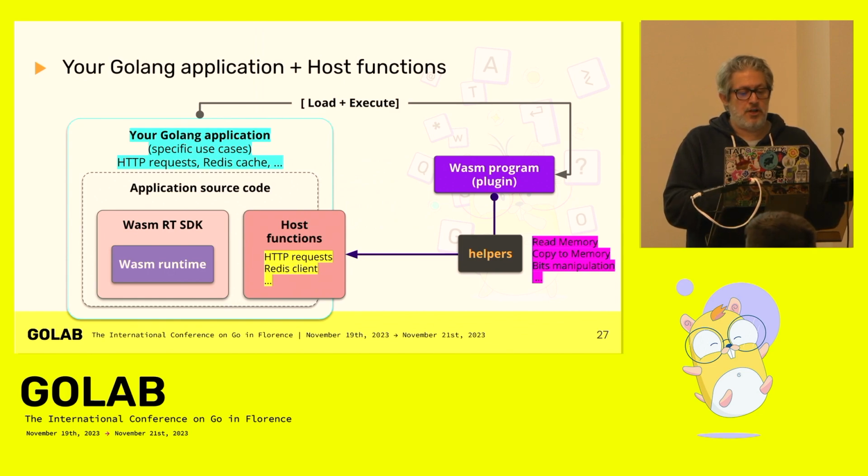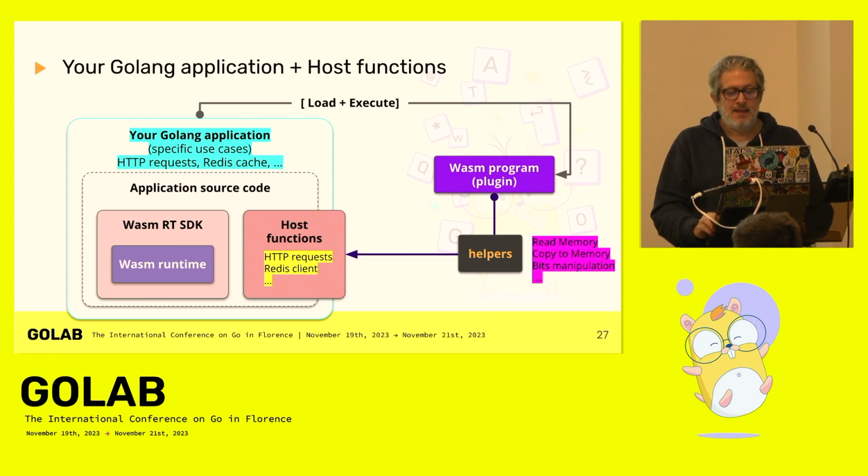So the host function is embedded in your application source code, and your application embeds the Wasm runtime too. Your Wasm program will be able to call the host function, but for this you need to develop some helpers to read the memory, copy the memory, do bit manipulation like I did with Wazero before.